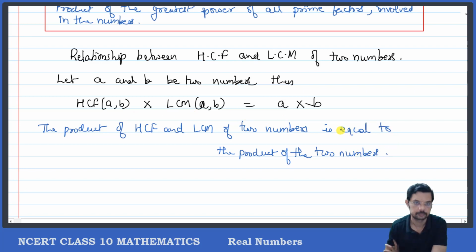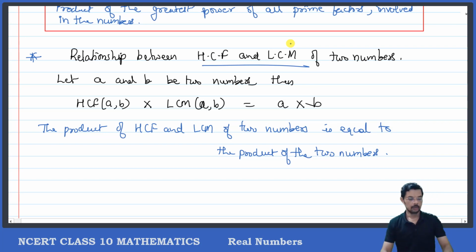Is that clear? This is the relationship between HCF and LCM of two numbers. Okay. Now we have made the observation also.